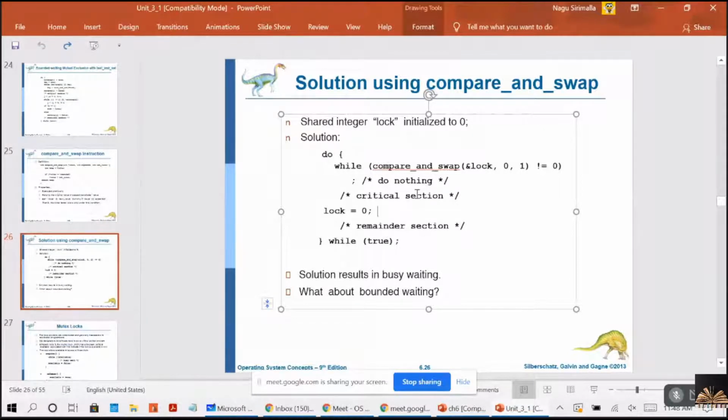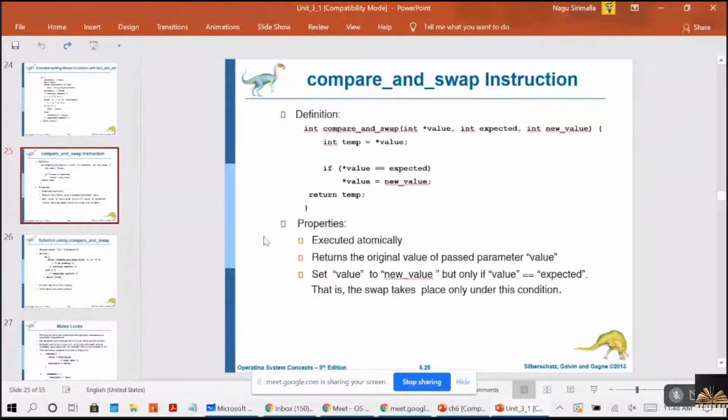Now, what is the initial value? Initial value is 0. So see this function: expected value is 0, new value is 1. So now we'll have 0 in the temp.